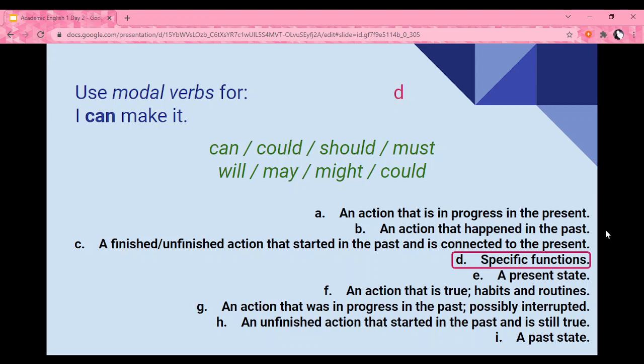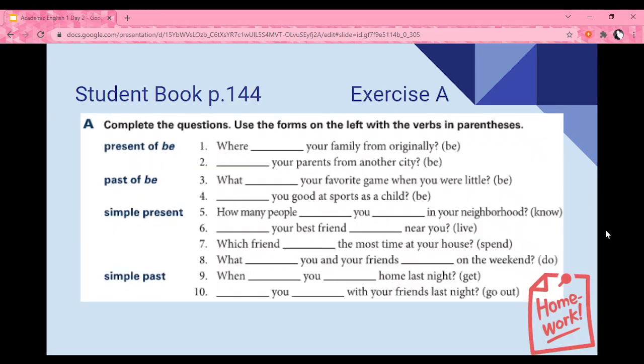So let's continue. I want you to please go to your student book page 144, exercise A. Here we need to complete the questions using the forms with the verbs in parentheses. For example, we know that number 1 and 2 have to be completed with the present of verb to be.